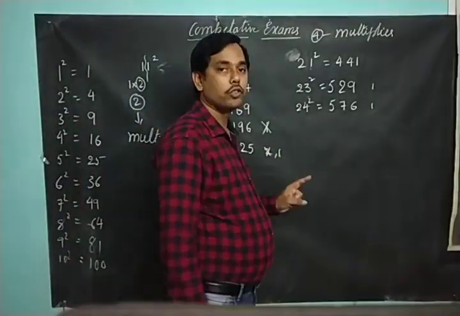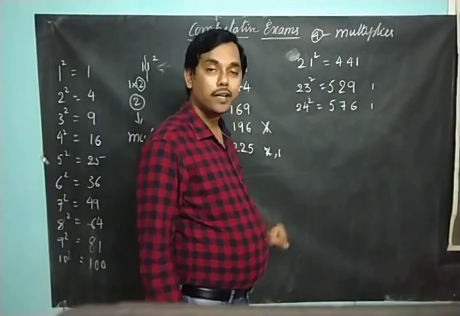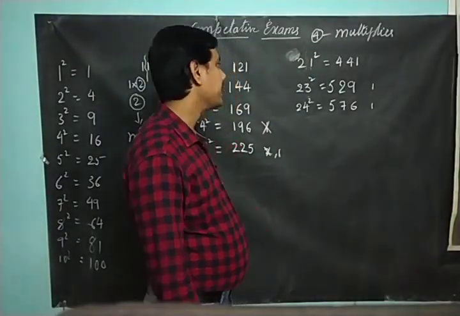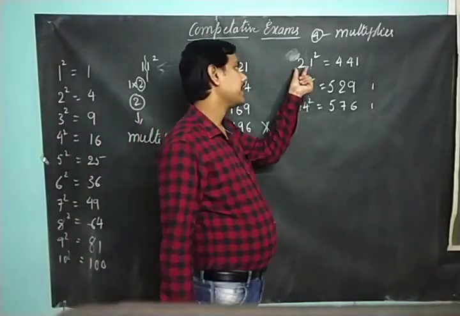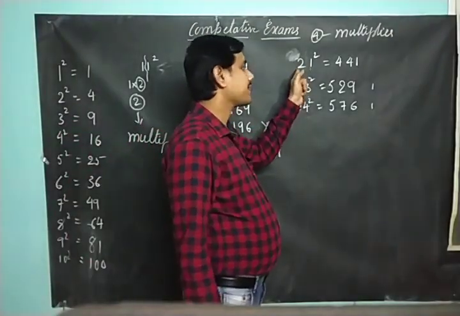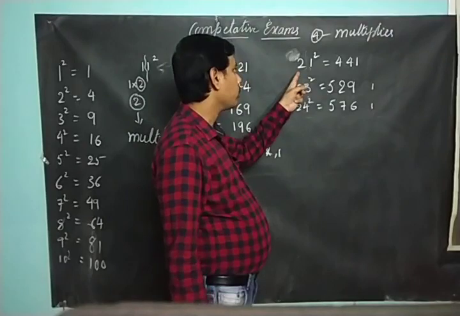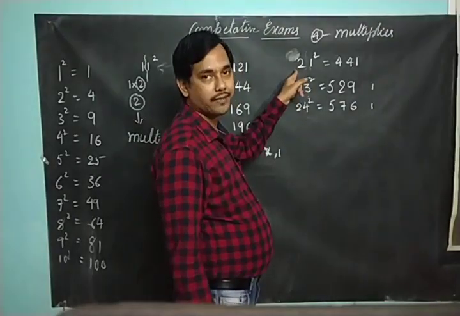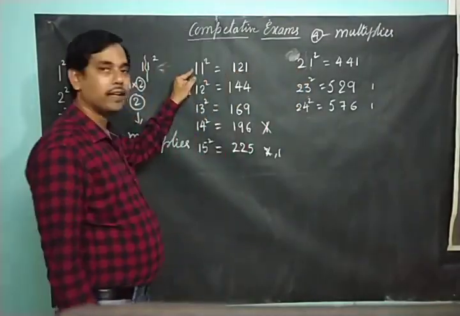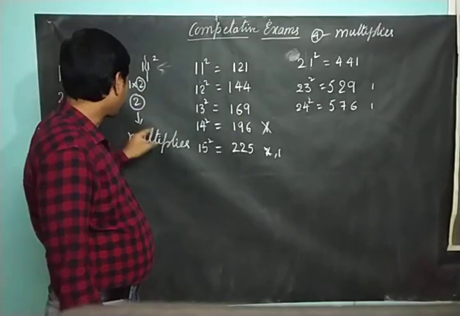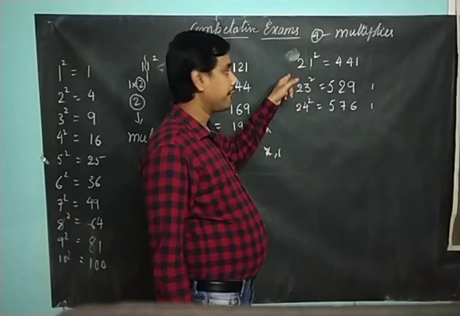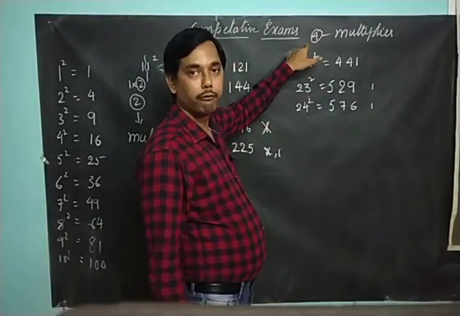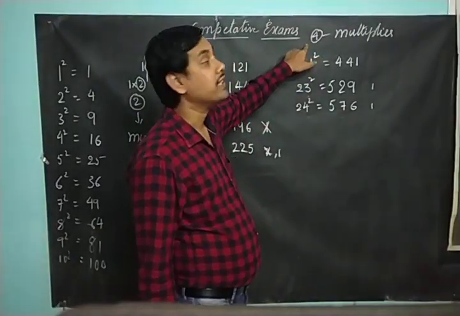So the only thing you should remember is how to get the multiplier. How to get the multiplier? Split the whole number into 2 parts. Then whatever is there in the first part, here we are having 2. Multiply 2 to the unit digit. Here we have 1. If I multiply 2 to 1, I get 2. That is my multiplier. Here I have 2. If I multiply 2 to this, I get 4. 4 is my multiplier.